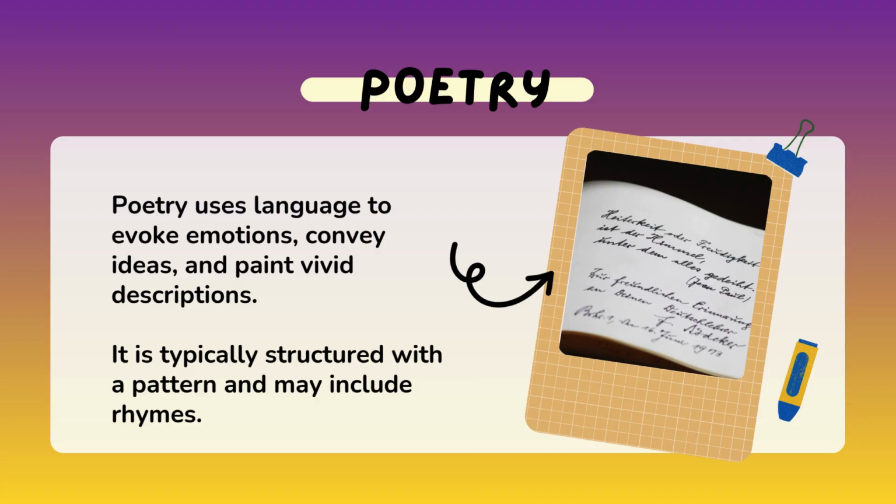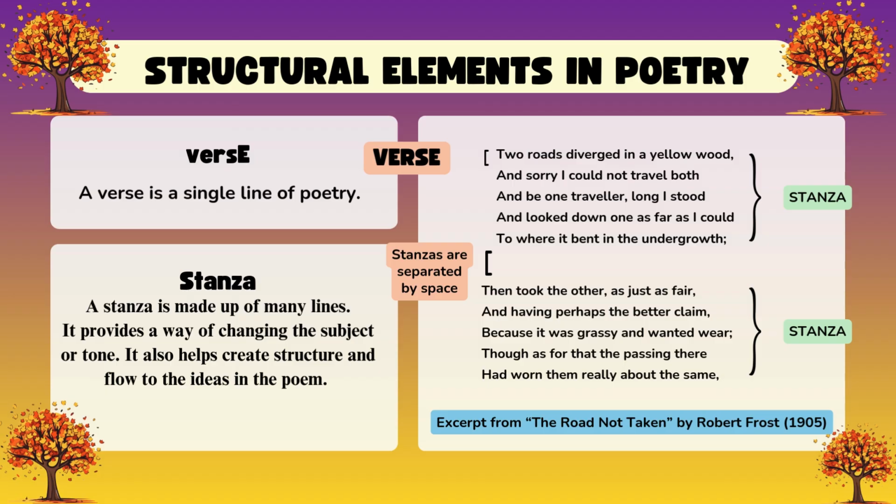Poetry. Poetry uses language to evoke emotions, convey ideas, and paint vivid descriptions. It's typically structured with a pattern and may include rhymes. Structural elements in poetry. Verse. A verse is a single line of poetry. A stanza is made of many lines, so it provides a way of changing the subject or tone. It also helps create a structure and flow to the ideas in the poem.